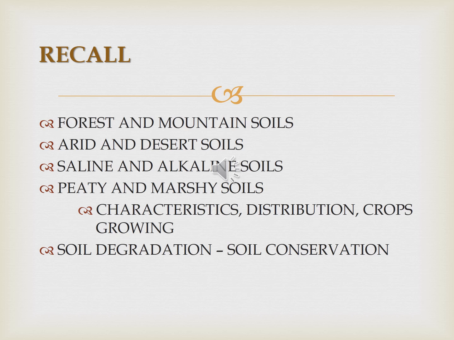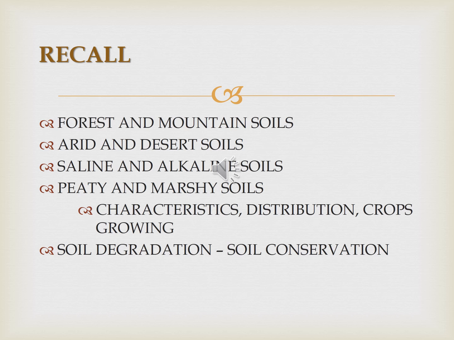Soil is the uppermost layer, composed of organic and inorganic matter. There are 8 types of soil in India. It was classified by the Indian Council for Agricultural Research, ICAR, which was set up in the year 1953. In the last class we discussed the last 4 types of soil. What are they? Forest and mountain soil, arid and desert soil, saline and alkaline soil, peaty and marshy soil. Among these 4 types, in which soil do crops not grow?